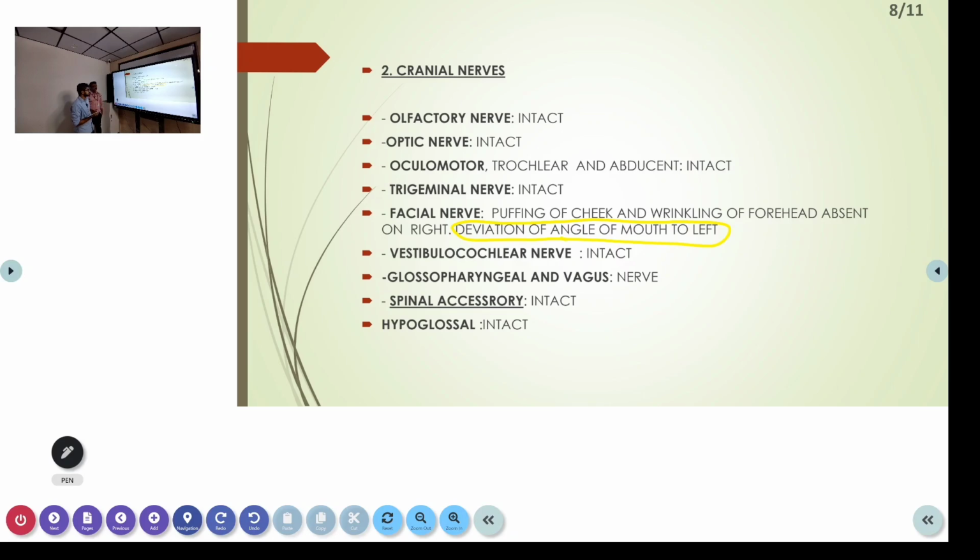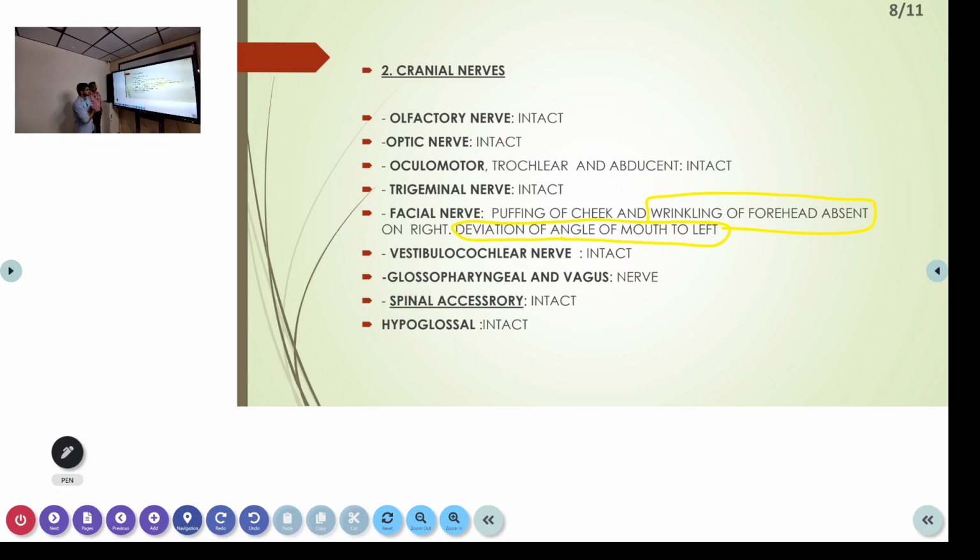If you are thinking about UMN, then you have to double check it, because most of the time wrinkling of the forehead is absent means it is an LMN type of facial weakness. Whereas in stroke, mostly it is UMN type of weakness, and the upper part will be relatively spared. So wrinkling may not be absent, it can be diminished, because 50% of the nerve supply is from the opposite side, 50% from the same side. Compared to the opposite side, it is reduced. Complete absence means it has to be a very severe type of weakness. LMN is the classical finding, but sometimes you can get it because the lesion may be very intense. Yes, sir.